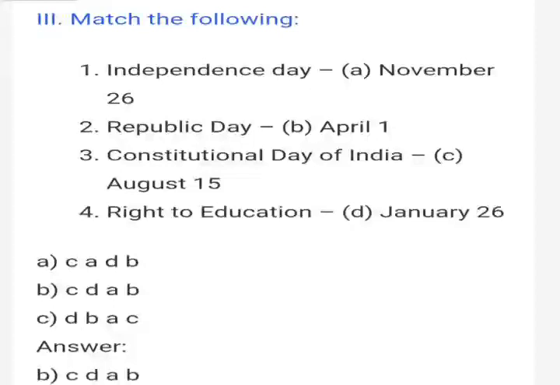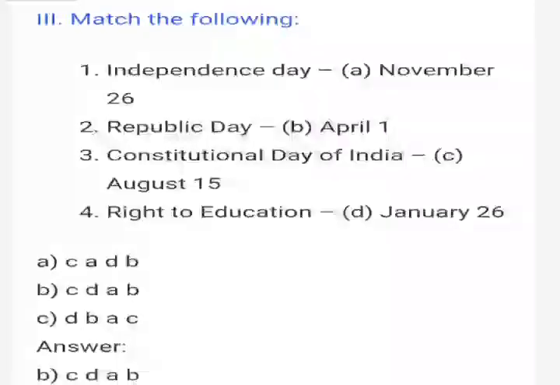Next, second question, Republic Day. When is Republic Day observed? It is on January 26. When is the Constitution of India celebrated? It is celebrated on November 26. Right to education is on April 1, as it was enacted on April 1. So the correct answer is C, D, A and B.